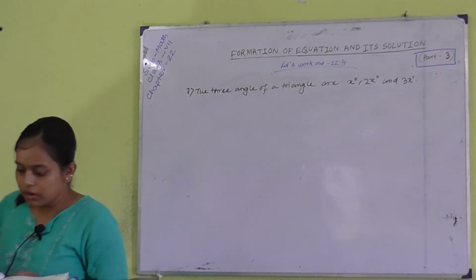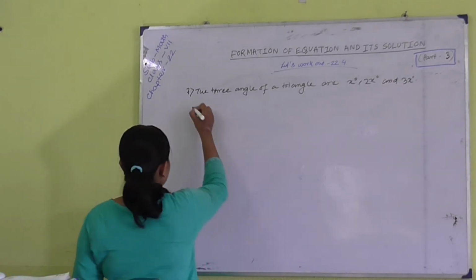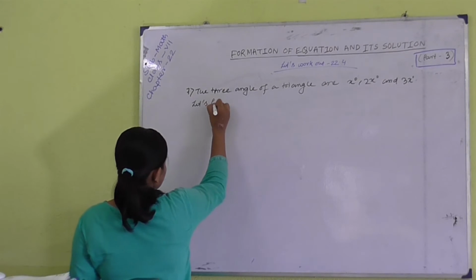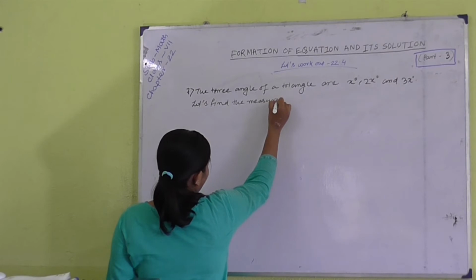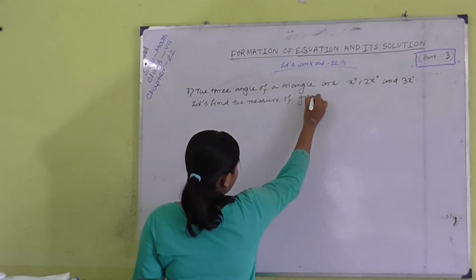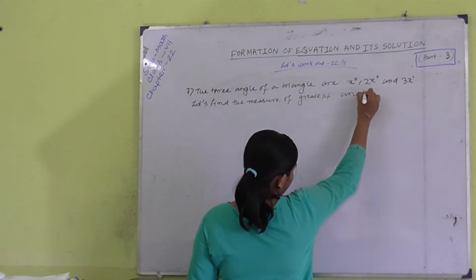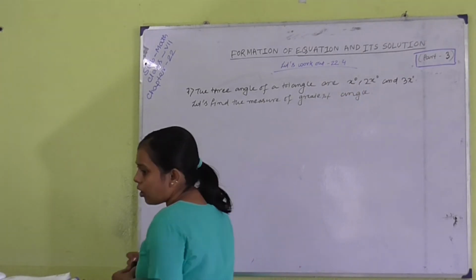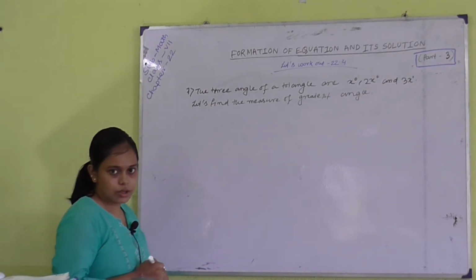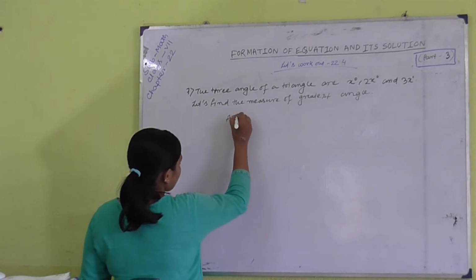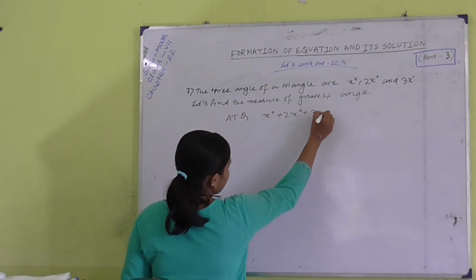Now, let us find the measure of the greatest angle. At first, we try to find the value of x. All of you know that the sum of the three angles of a triangle is 180 degrees. So, according to the question, we can write here x degree plus 2x degree plus 3x degree equal to 180 degree.